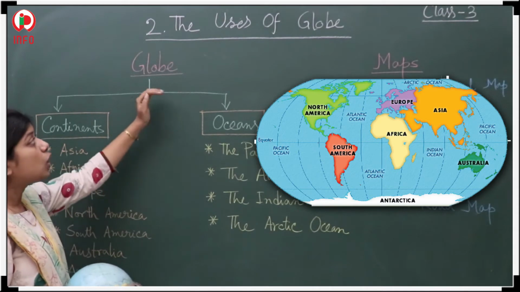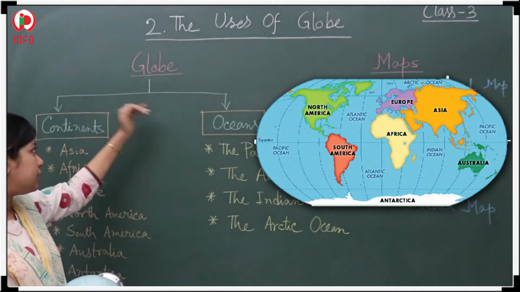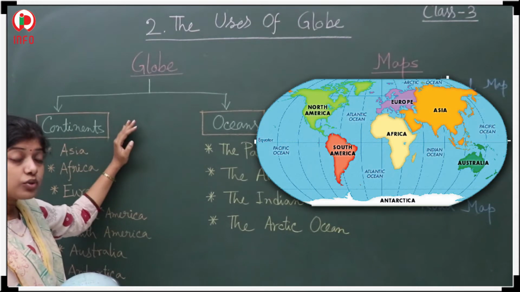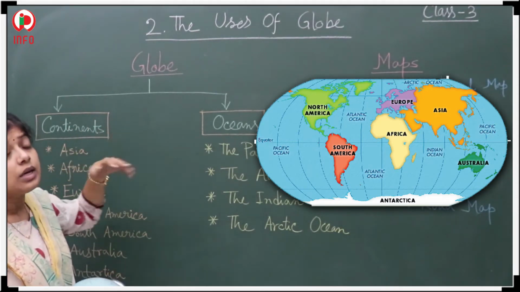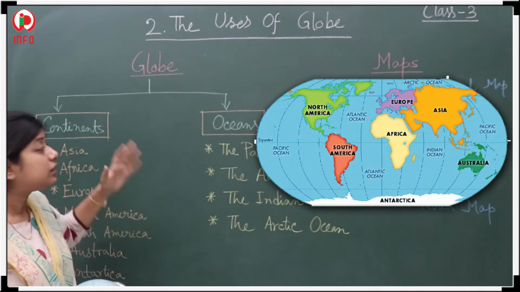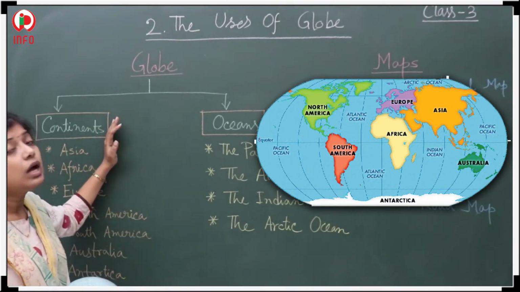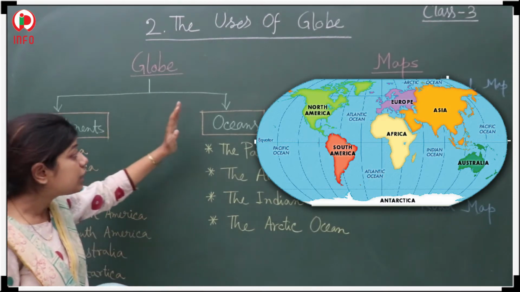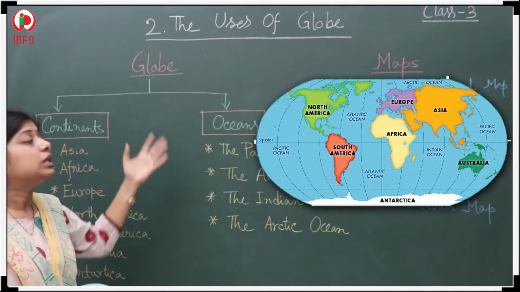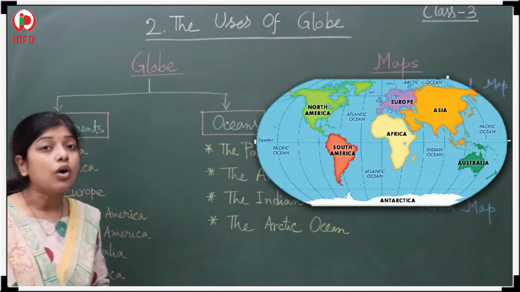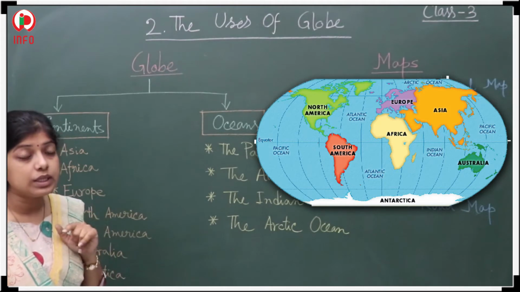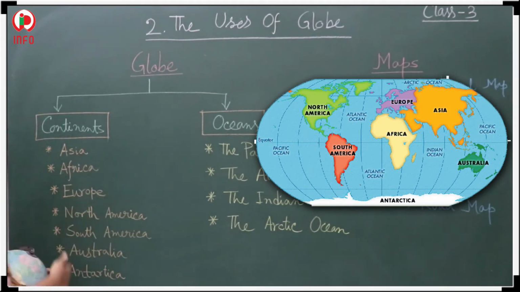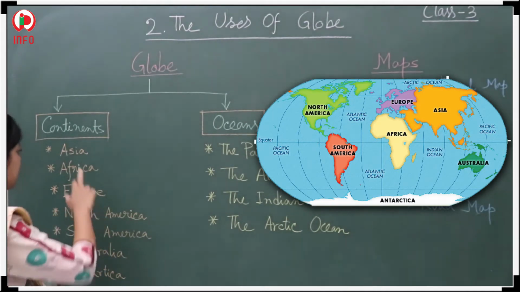Our globe is divided into 2 parts. One part is the land portion, that one is called the continents. The huge mass of land is considered as the continents, and the huge water bodies are considered as oceans. Now one more thing: the continents are divided into 7 larger categories. Category means 7 larger parts.